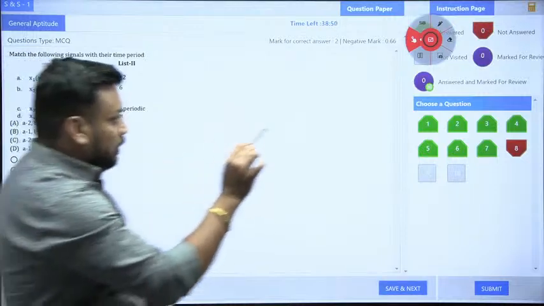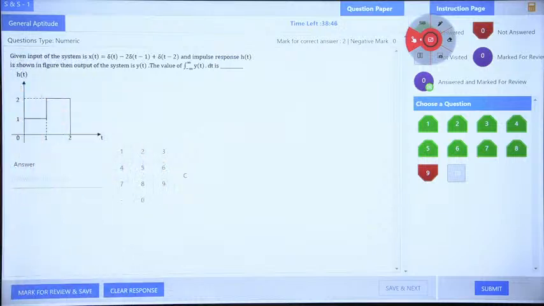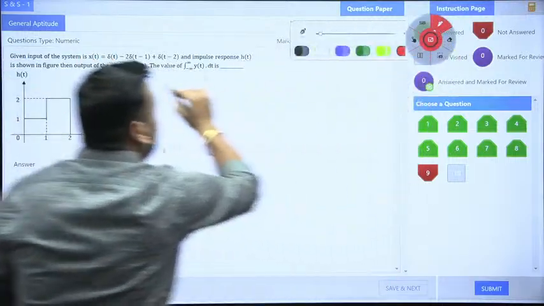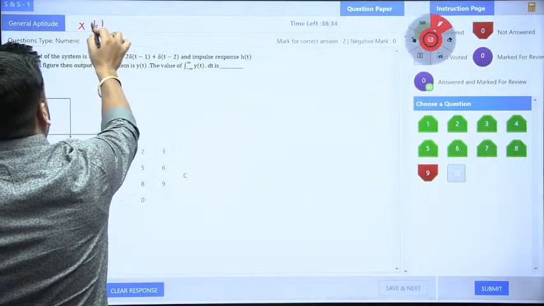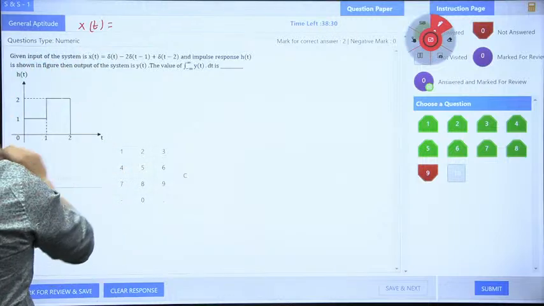Now I am going to the next. So now we are left with only 2 questions. This is a little bit lengthy question, if you wish to try it fast. This is h of t, and x of t is given to you. I am also writing here x of t. So what does my x of t look like, guys? So this is your x of t, and what is x of t? Just check.